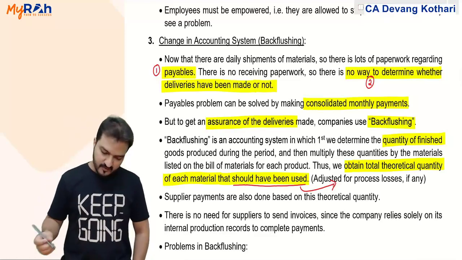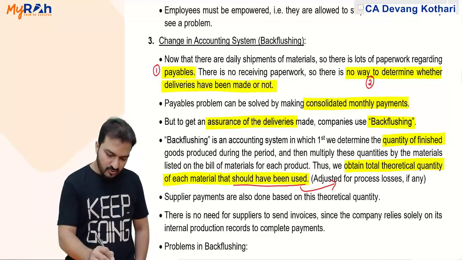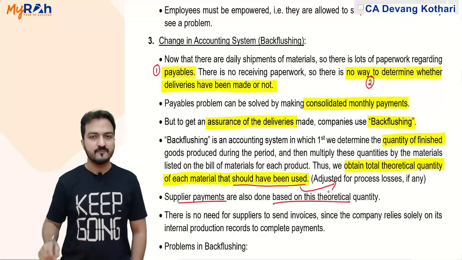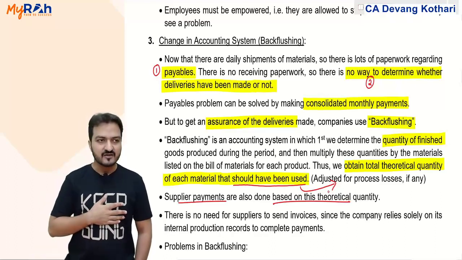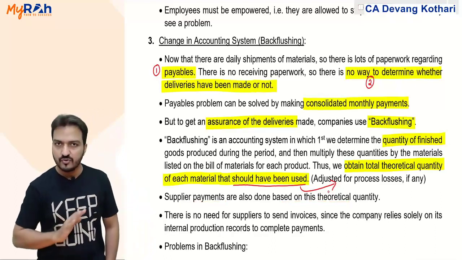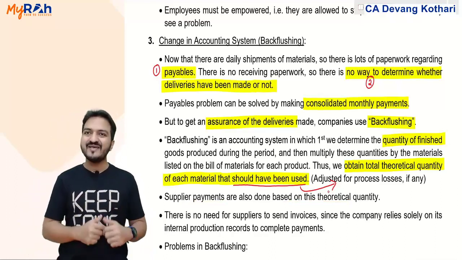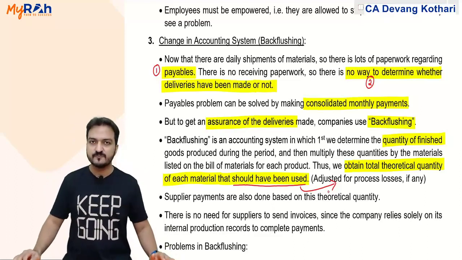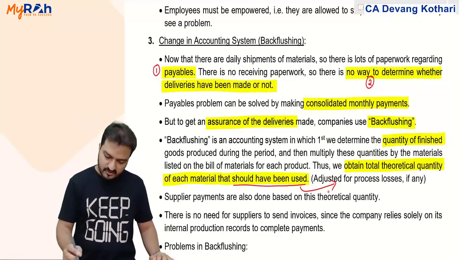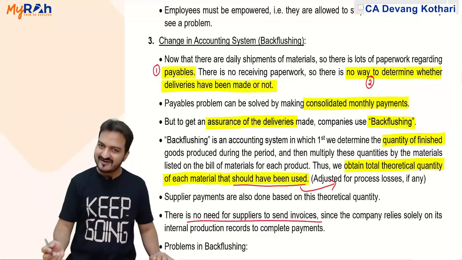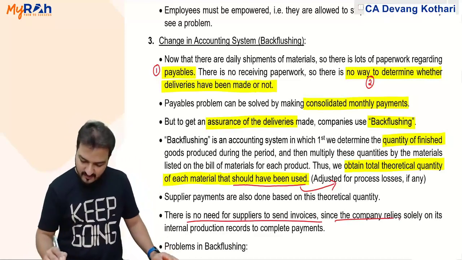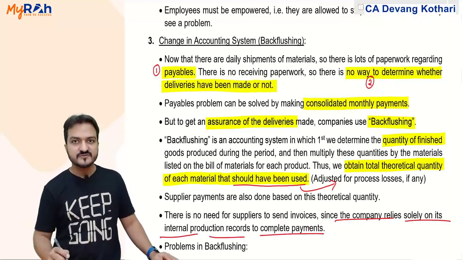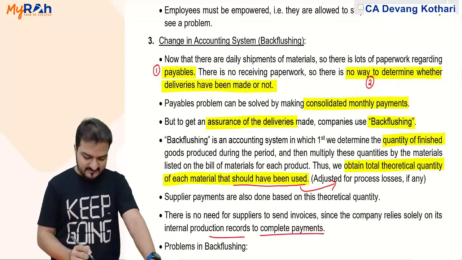Yes. Okay. Now supplier payment will be also done. Payments are also done based on this theoretical quantity. So I will not care that how much invoice the supplier gives. No. I will give him a payment based on this theoretical quantity of material which I believe I must have used. Yes. So there is no need for the supplier to send invoices since the company relies solely on its internal records to complete the payments. Yes. Well, this is called backflushing.